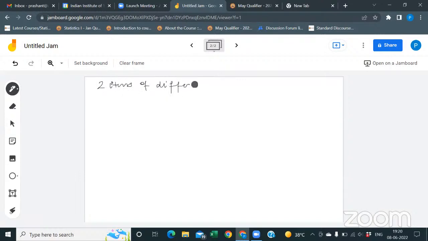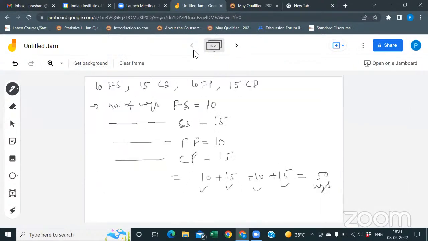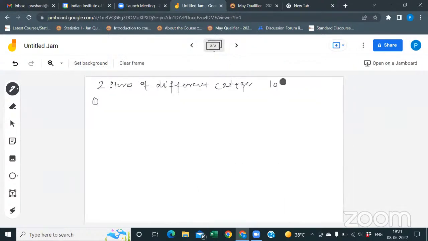Now we have to go one by one. We have 10 formal shirts, 15 casual shirts, 10 formal pants, and 15 casual pants.